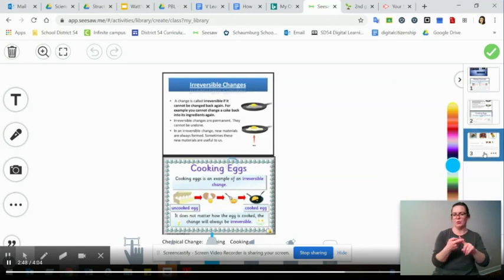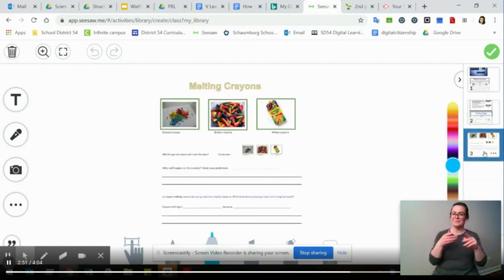Okay, so following this, we are going to do an experiment with melting crayons. I want you to make a prediction. So I have three types of crayons. I have crayons that I shaved with a cheese grater. I have broken crayons, and I also have whole crayons. So I want you to make some predictions. I want you to tell me which type of crayon will melt the best. Do you think the shaved crayons, the broken crayons, or the whole crayons? Go ahead and circle them. Then what will happen to the crayons? Make your prediction. Tell me what you think is going to happen to each of these crayons as I put them in the oven.